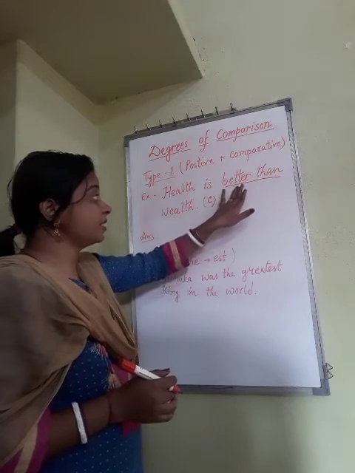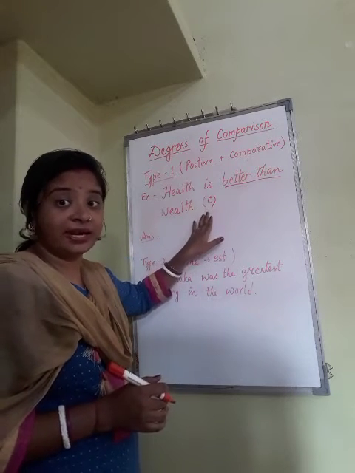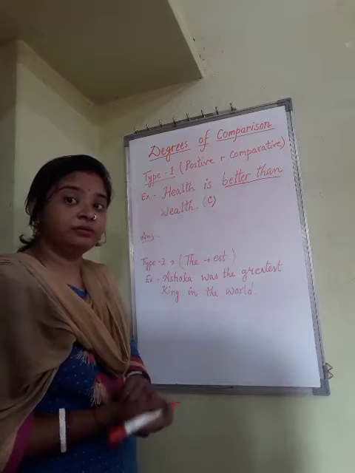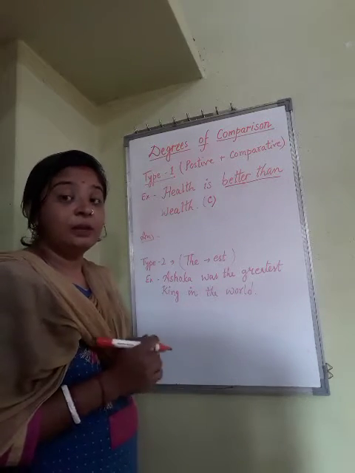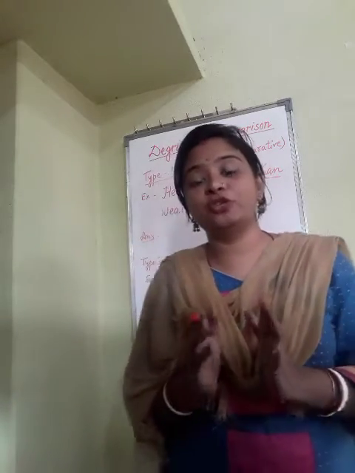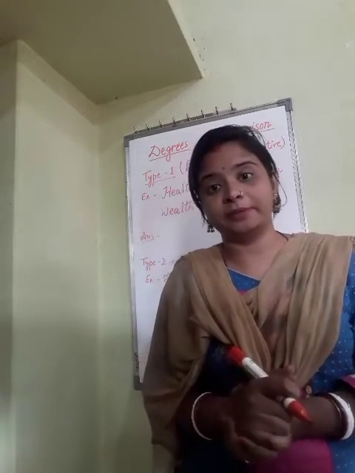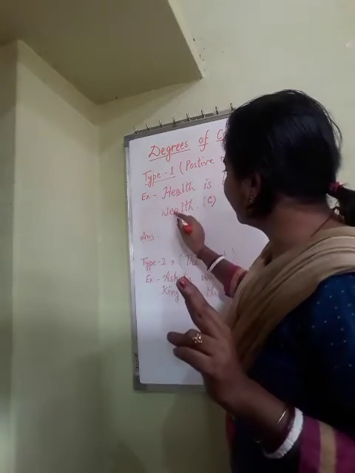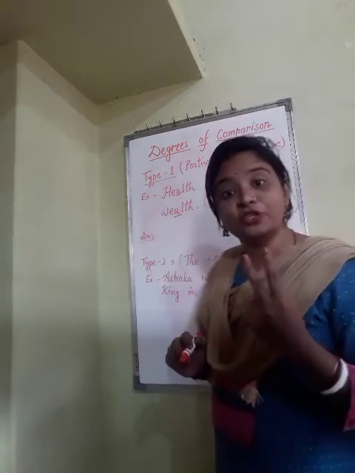Now as you came to know this is comparative degree, you can change this sentence into positive degree. But one thing you remember, this sentence cannot be changed into superlative degree. It's not possible, because here there are two names, health and wealth. The comparison is between two.